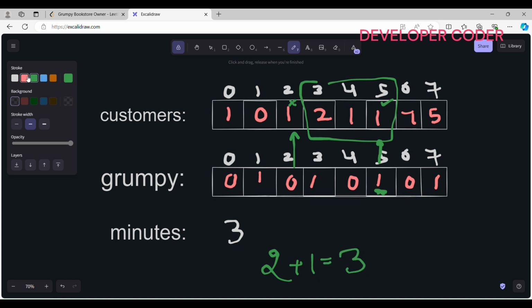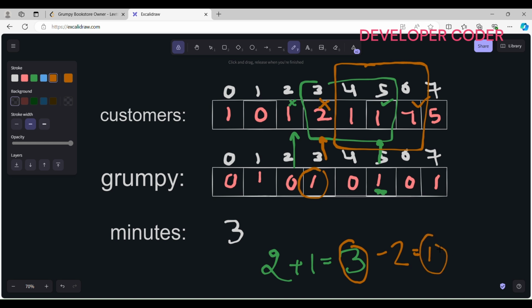Now see carefully what is going to happen next. Now my window is going to move further, right? So now this is going to become my window. Here I am excluding this and including this new element. Previously the total number of unsatisfied customers was 3, so now I have to exclude these 2 customers. My window moves further now, so I have to exclude these 2, because the shop owner was grumpy here, so these 2 customers were unsatisfied, so I have to reduce my sum. 3 minus 2 is equal to 1.